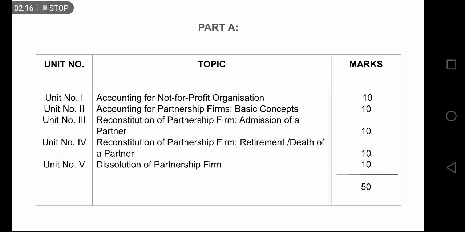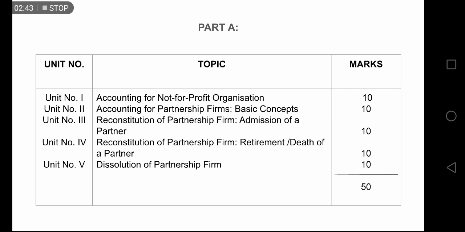Now see, accounting for partnership firms. A partnership firm is a form of organization. Obviously without accounting no firm can survive, yes or no? So this chapter deals with the accounting process which we have to do in a partnership firm, its basic concepts. And it also carries 10 marks.